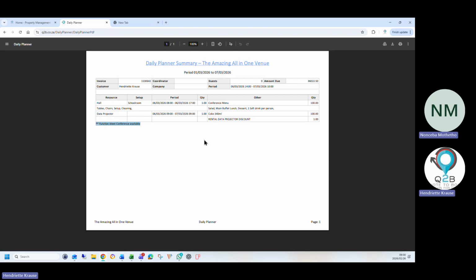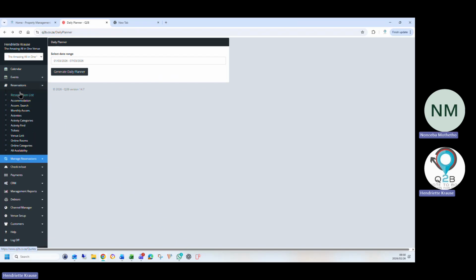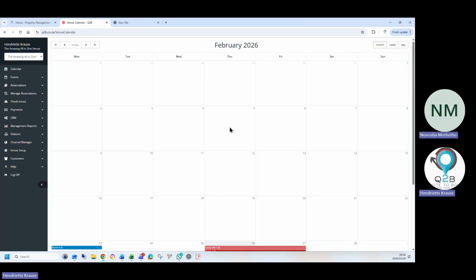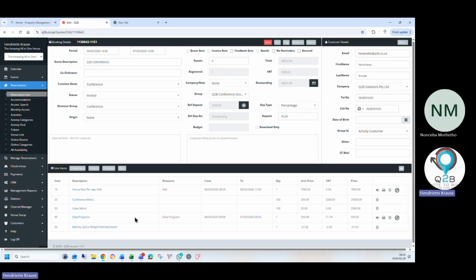So it can be daily or weekly. Yes, daily, weekly, you can pull it whatever day you want to. That's a beautiful functionality that you can use for event functions. And can it go up to a month as well? Yes, you can pull it for up to a month. So let me just show you how the booking then shows here. There's the hall that's booked out for them, the resources, and I can now say I want to go into that booking, just click on it, and it takes me back into the booking.